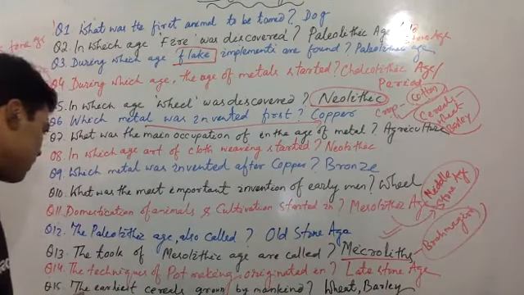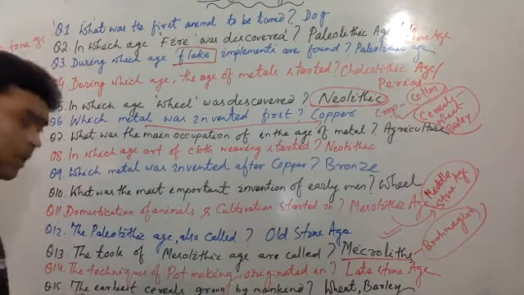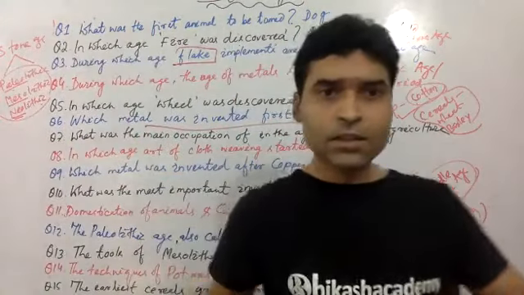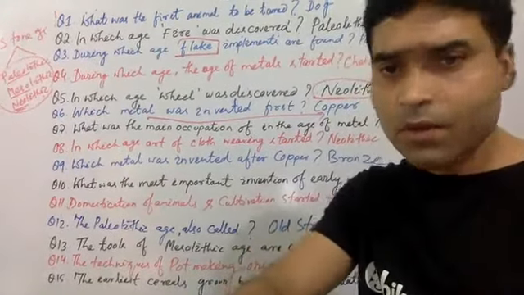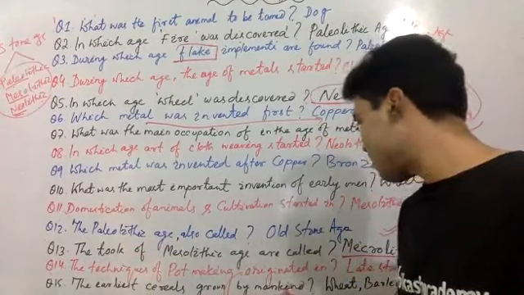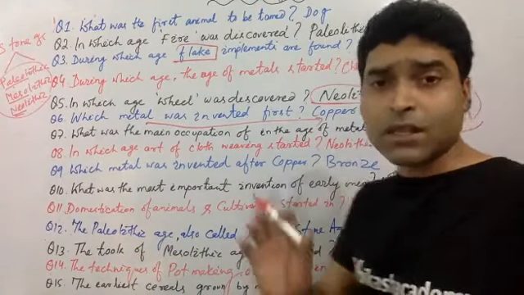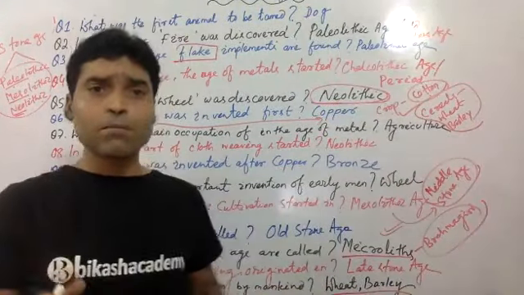Last question, question number 15, the earliest cereals grown by mankind, wheat and barley. This is the thing you should remember from the exam point of view.